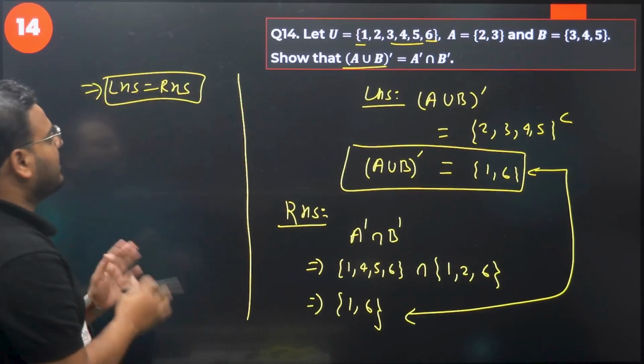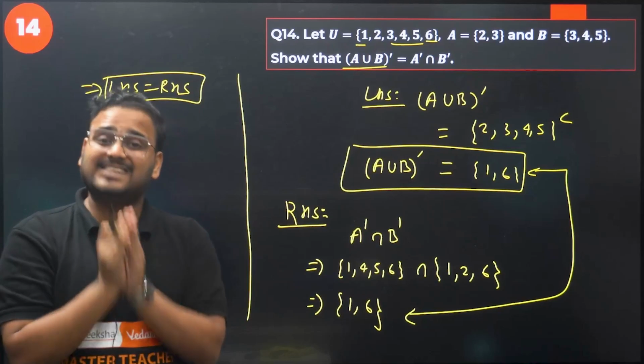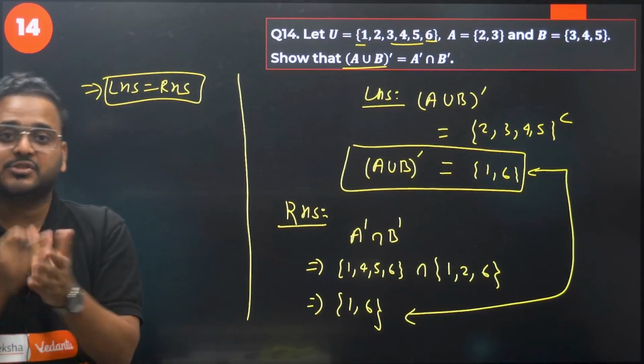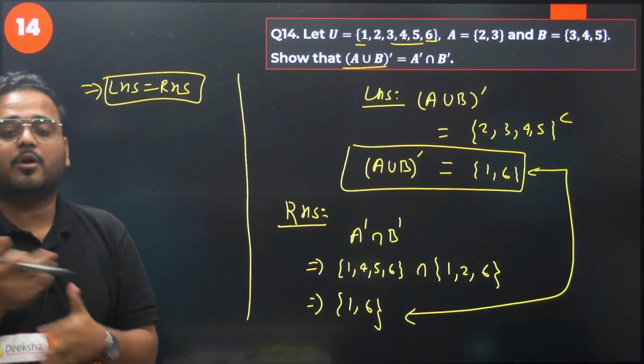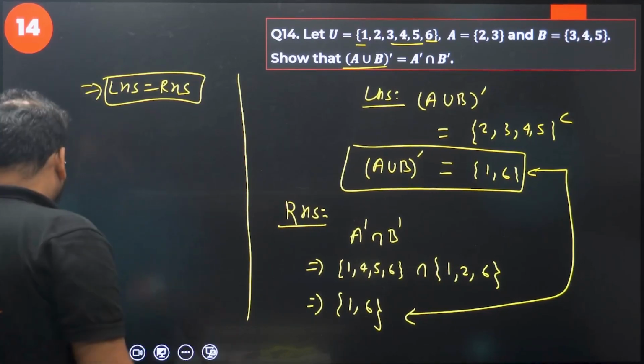So this is the end of your chapter number 1. I've solved 14 questions for chapter number 1, sets. Okay. So again, if you still have more doubts, let me know in the comment section. I will be there to cross check your comments and reply to that. Can we continue from here? Okay. 14th is done. Next.